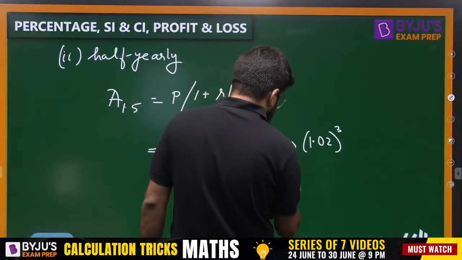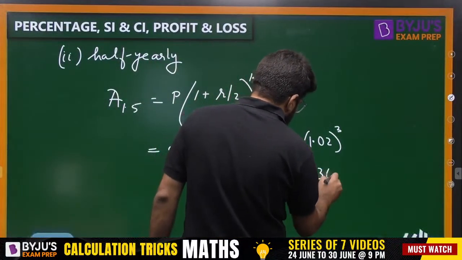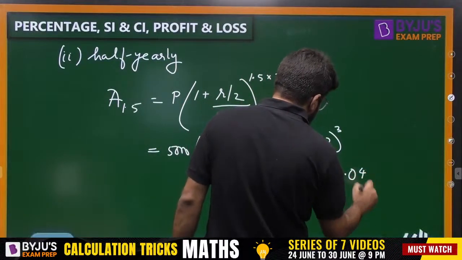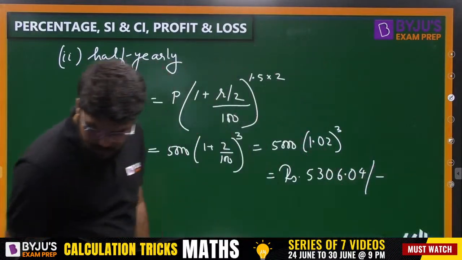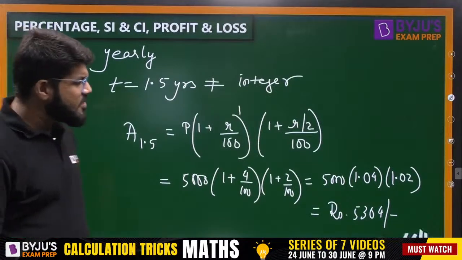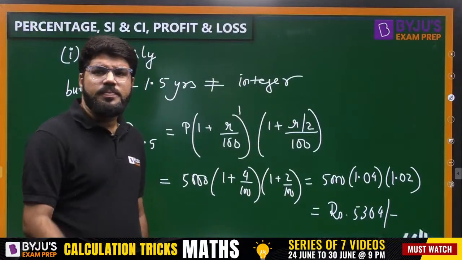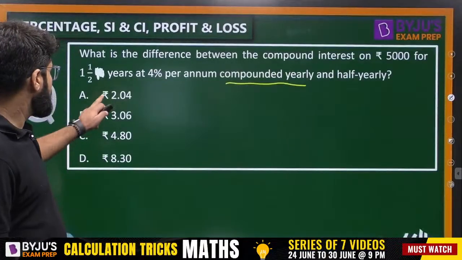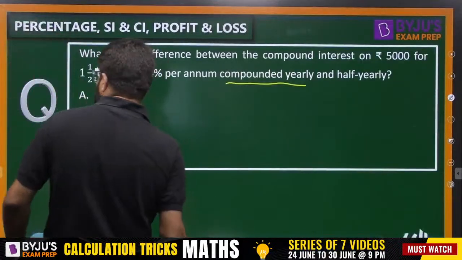It is $5306.04 versus 5304, right? Difference is 2.04. Correct answer is option number A.